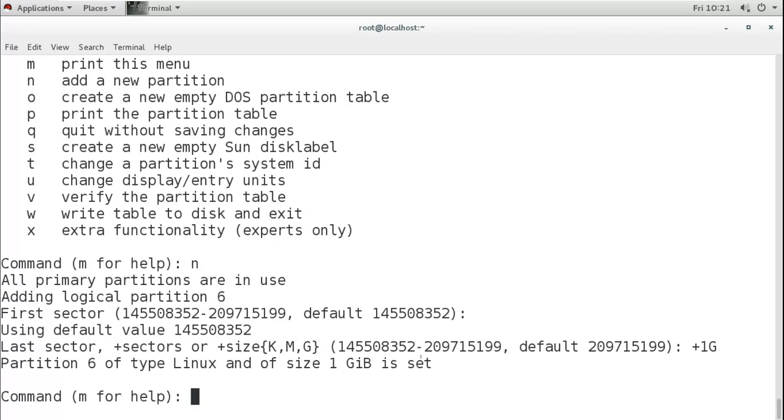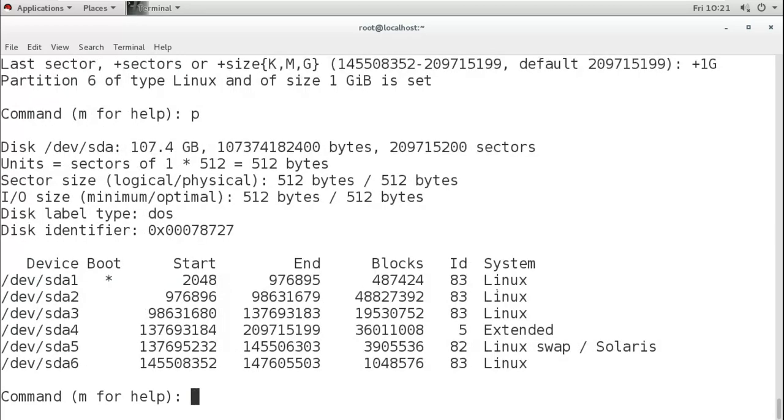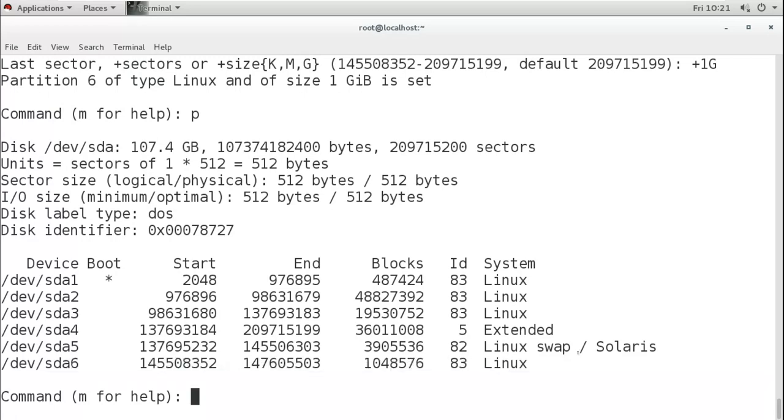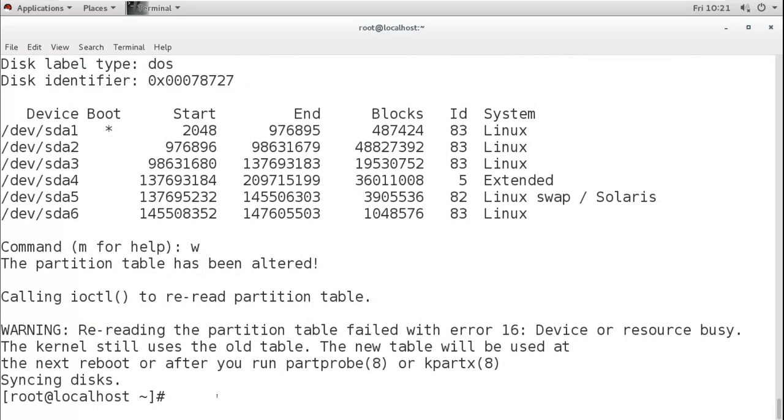Now if you want to check, then you can use the P option, and it shows that you have created this number 6 partition, and you can see it is a normal Linux partition, it is 83. And then you can save and exit, and if you don't want to save, then you can quit directly without saving it. So I want to save it, so I will press W and exit. So I saved it.